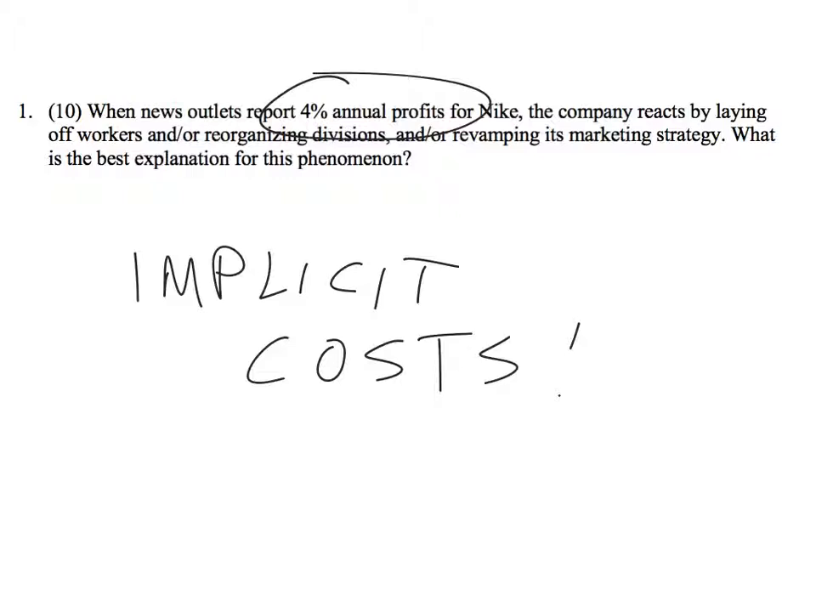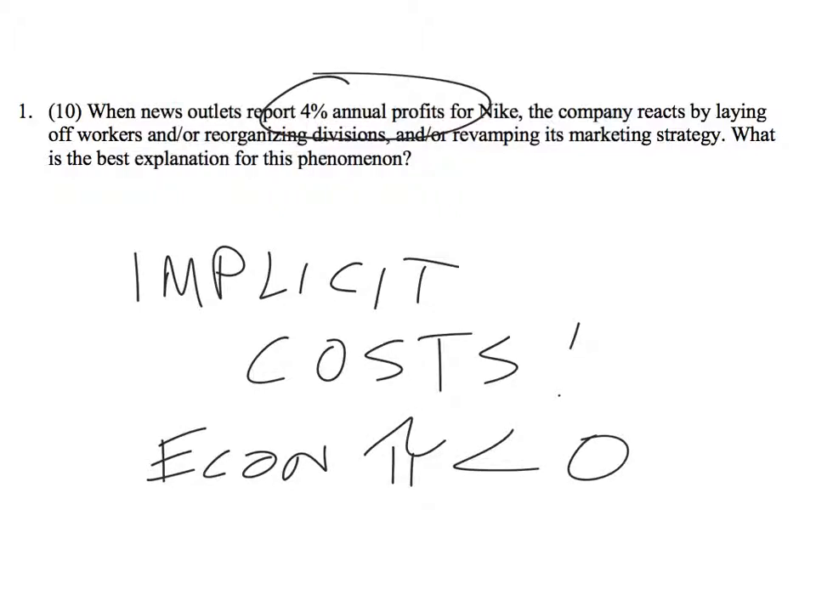So implicit costs. Another way you could have said that would be that economic profit was less than 0. Either one of those would have worked, or both. A lot of you had both. Actually, some of you said the 4% annual profits are accounting profits and not economic profits, and that was fine too.